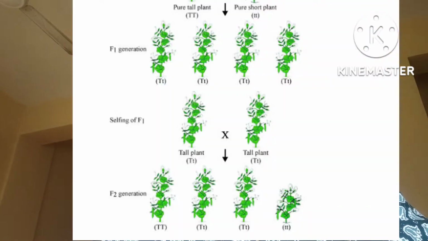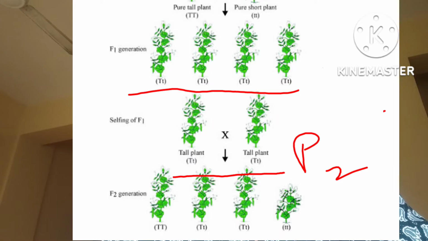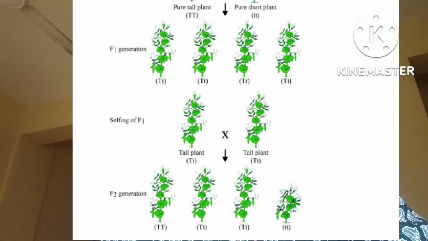So, what happened next? All the tall plants produced in the F1 generation are then selfed. The F1 plants were selected as the parents for the next stage, and they were named the P2 generation. The plants obtained in the F1 generation were named P2, and they were selfed, meaning they were used as parents for reproduction. The P2 generation produced offspring, and those offspring were named the F2 generation.